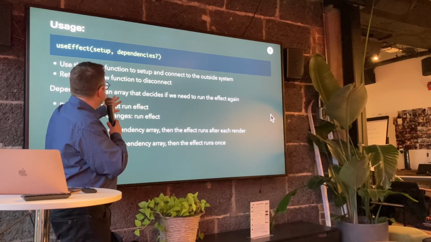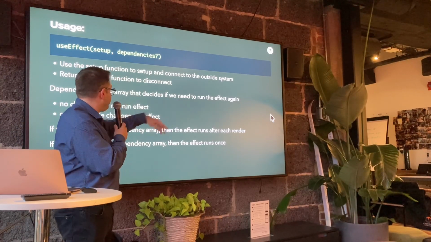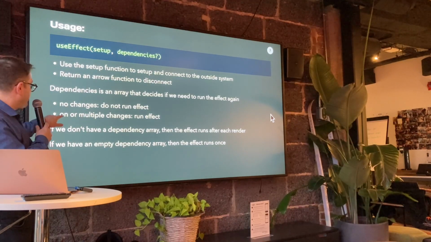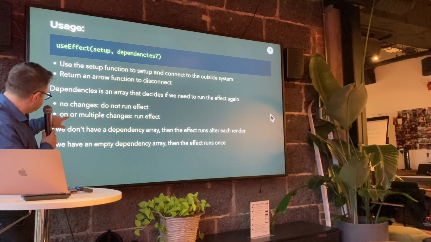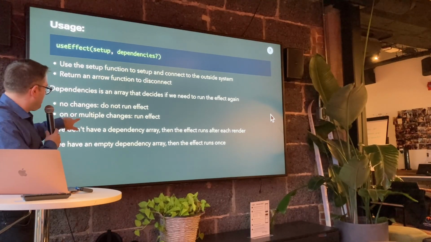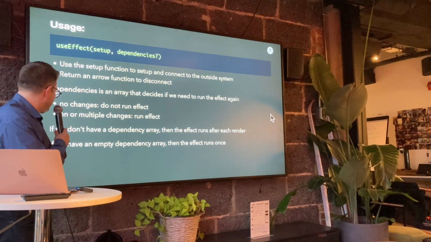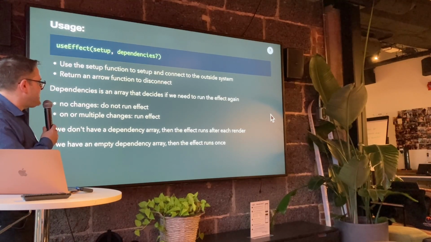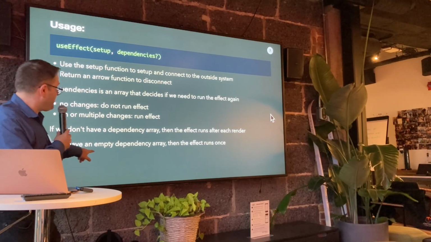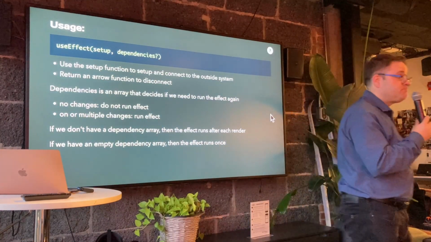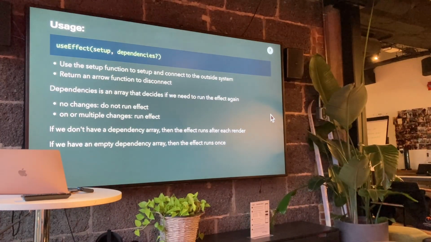Dependencies is an array that decides if we need to run the effect again. If there's no changes, we don't run the effect. If there's one, there's an E missing here. I'll have to correct that. One or multiple changes, then run the effect. If we don't have a dependency array, then the effect runs after each render. If we have an empty dependency array, then the effect runs once. Once you know those rules, easy peasy.